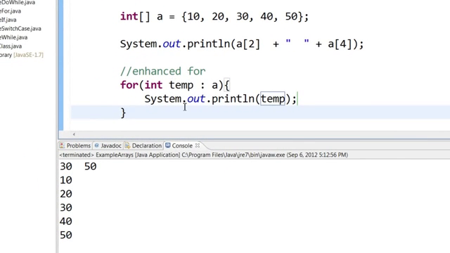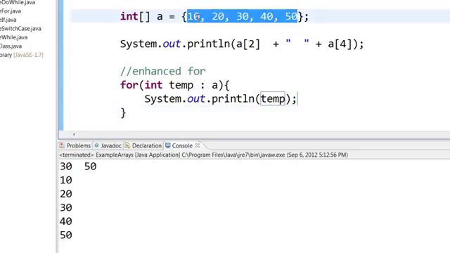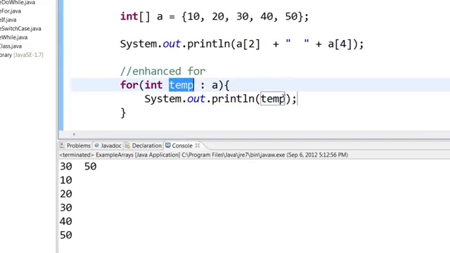So how this enhanced for works is, the very first time it comes and sees this for int temp colon a, it takes the first value of the array a and puts it in temp, and then it prints out temp. The second time it loops through, it takes the second value of a and puts it in temp, and then it prints out temp. So this is an enhanced for statement.